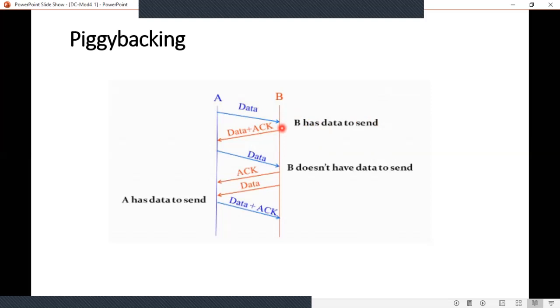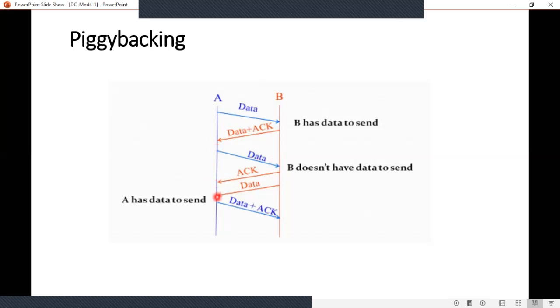It sends data and acknowledgement together to node A. Now node A will send the next data to node B. At this time, B doesn't have data to send, so only the acknowledgement is sent back to node A.